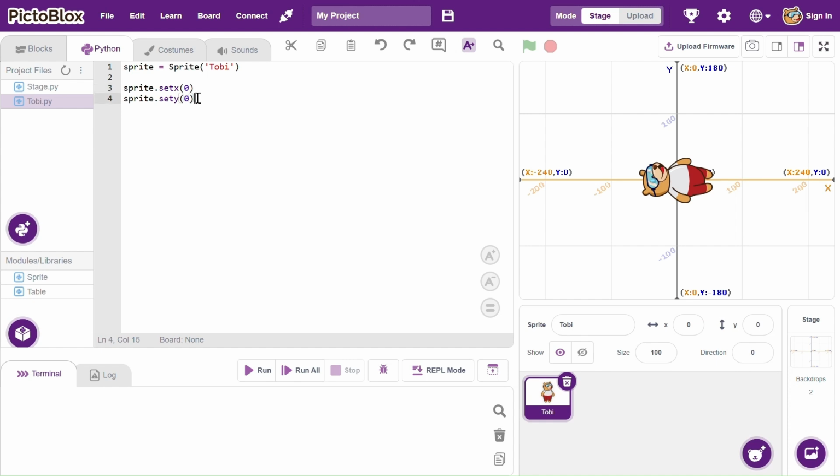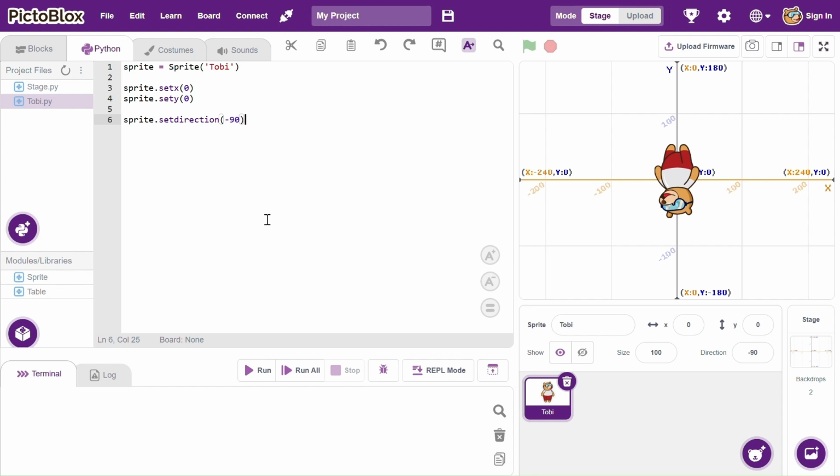To do that, we can simply say sprite.setDirection, and we have to put the direction, it's a number. If I click run, it's going to set the direction to 90. You can change it to 180 and see what happens. We can do minus 90, which flips it to facing the left.